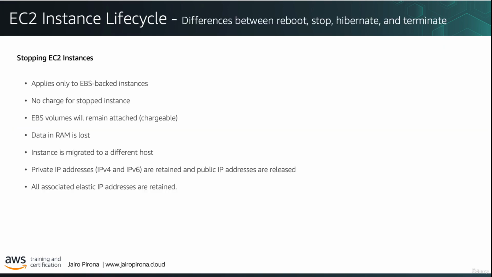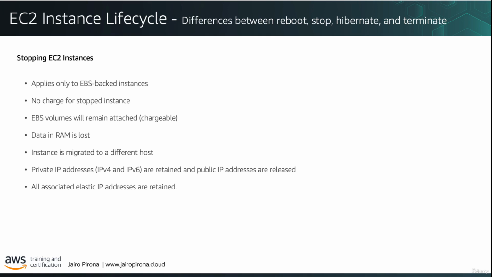Stopping an EC2 instance applies only to EBS-backed instances. There is no charge for the stopped instance. That is, the instance, once stopped, incurs no usage charges or data transfer fees, but there is a charge for storing any attached Amazon EBS volume. The data in the RAM is actually lost when you stop the instance. Also, usually the instance is migrated to a different host, so it's a good way to be able to move your instance between hosts if needed for some reason.